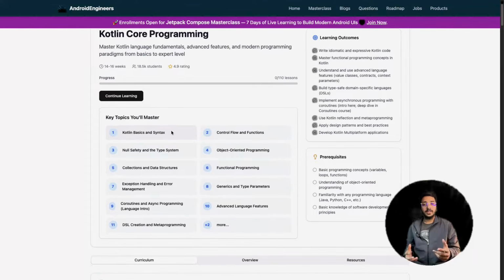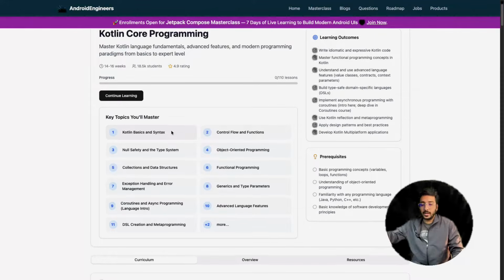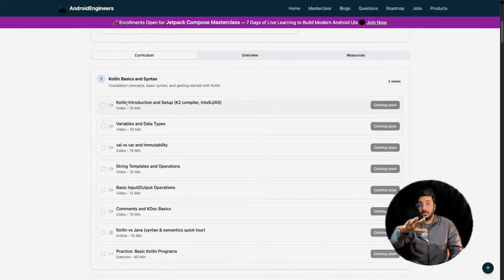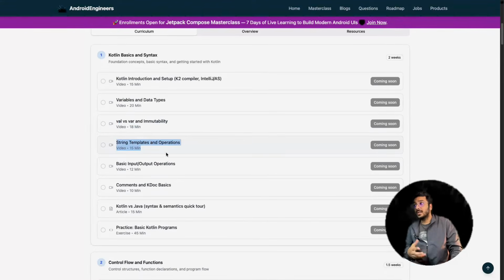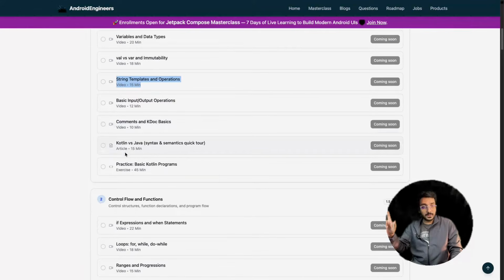Whenever you learn any programming language, what do you learn first? How to create a variable, how to create and call functions, how to create classes and objects. These are the major things you learn. Similarly, we are talking about a lot of things here. You need to learn basic Kotlin, variables and data types, what kinds of variables you can create, string templates, string operations, input and output. These are the major things you really need to learn.